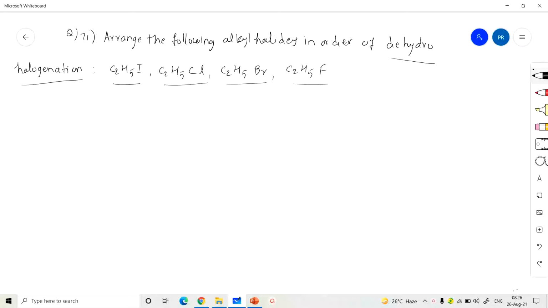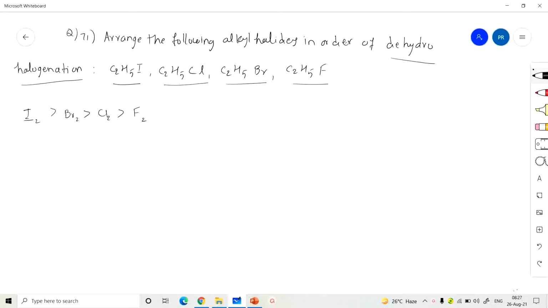So dehydrohalogenation we have to do. Dehydrohalogenation depends upon the nature of the leaving group. When compared with fluorine, chlorine, or bromine, iodine is a better leaving group than bromine, than chlorine, than fluorine.